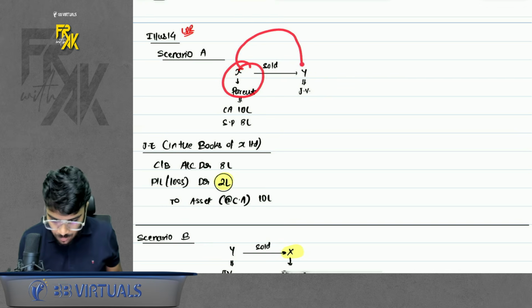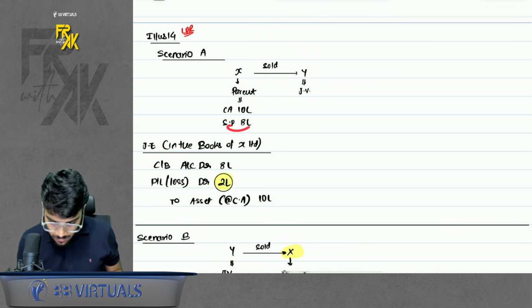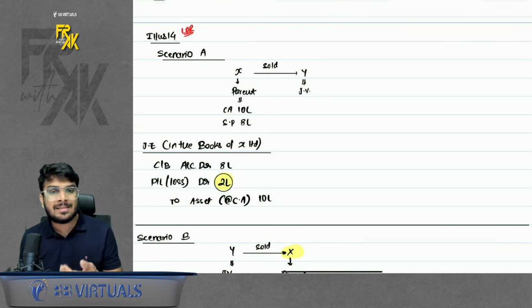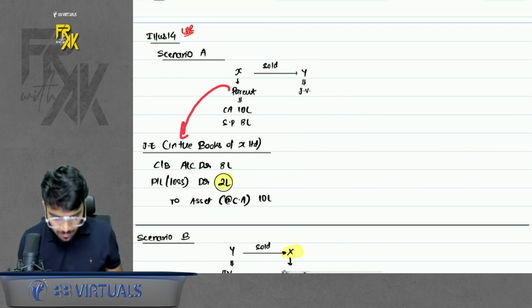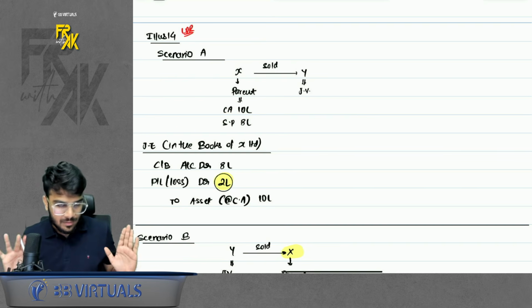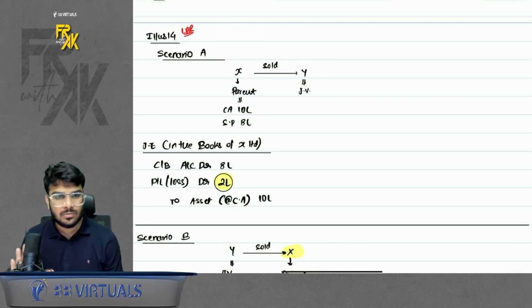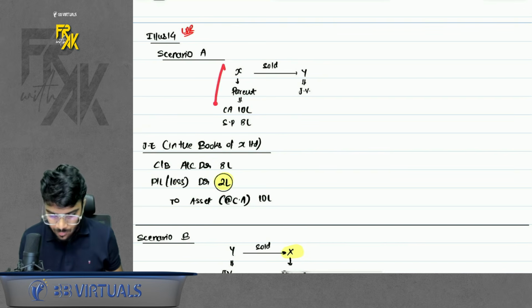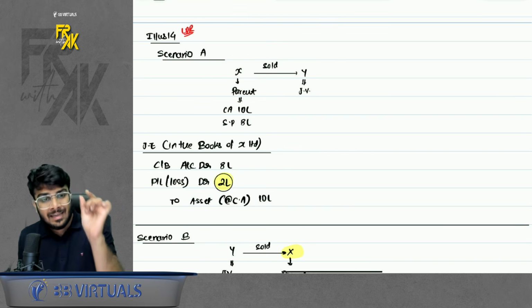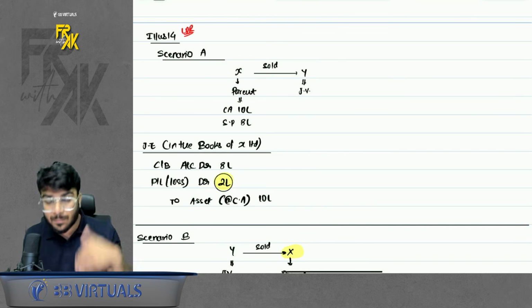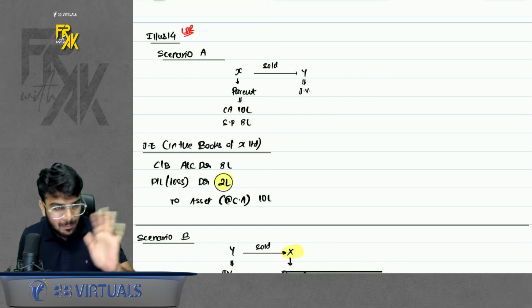When parent sells to joint venture an asset worth 10 lakhs for 8 lakhs, so it is being sold at a loss. What will parent record? Just record the normal sales entry. The asset is going out, receive the money, debit the profit and loss 2 lakhs. Simple, nothing else is there. In scenario A, only this part will be done. This is to be done when an asset is being sold. Don't compare this with the previous part. We are not talking about URP here.